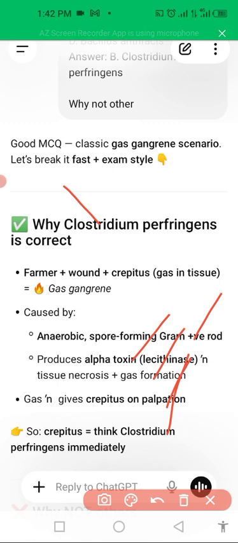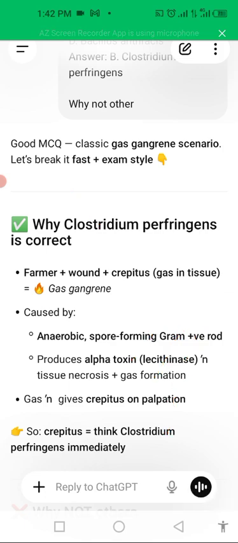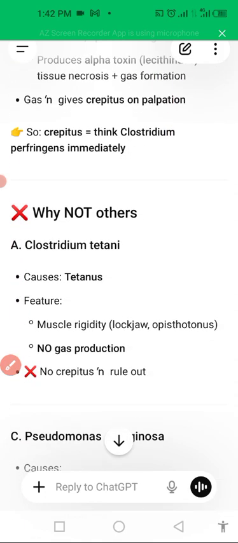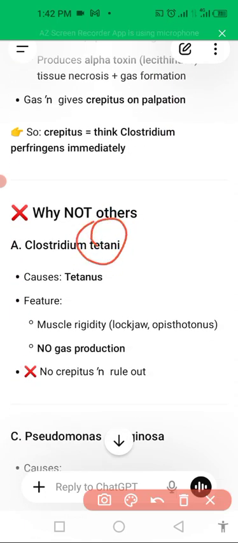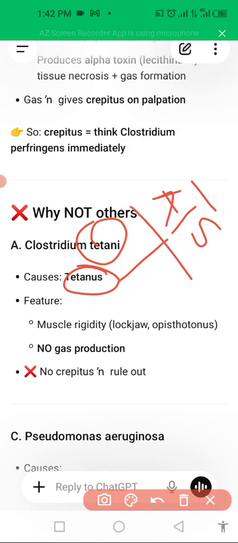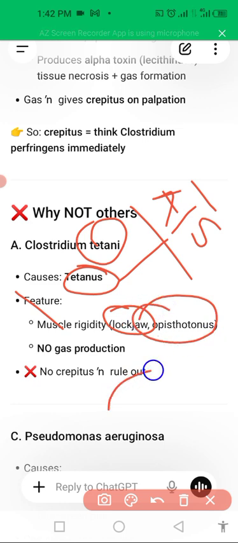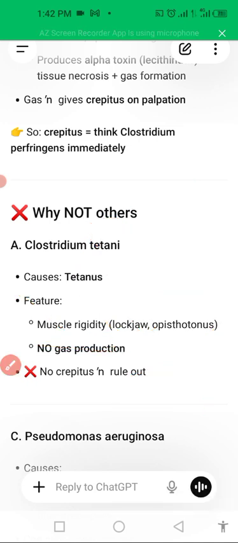So Clostridium perfringens comes immediately to mind because it can cause gas gangrene. There are some other members of the Clostridium family that cause other diseases, like Clostridium tetani, which causes tetanus. How can we prevent it? With the help of anti-tetanus serum. It can cause muscle rigidity, lockjaw, opisthotonos position, and no gas production and no crepitus, to rule out whether it is pharyngitis or tetany.